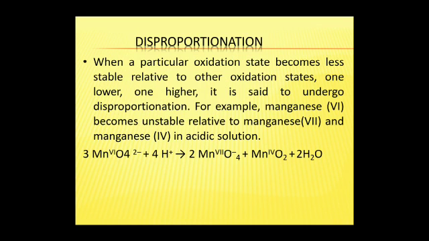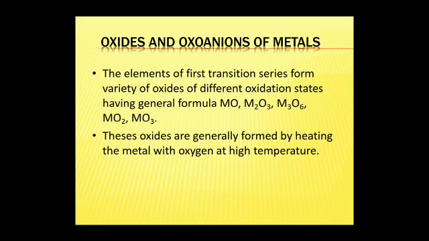Disproportionation. When a particular oxidation state becomes less stable relative to other oxidation states, one lower, one higher, it is said to undergo disproportionation. For example, manganese becomes unstable relative to manganese and manganese in acidic solution.